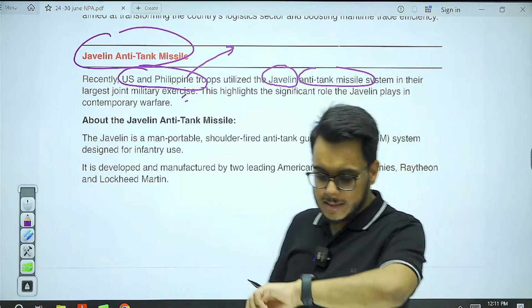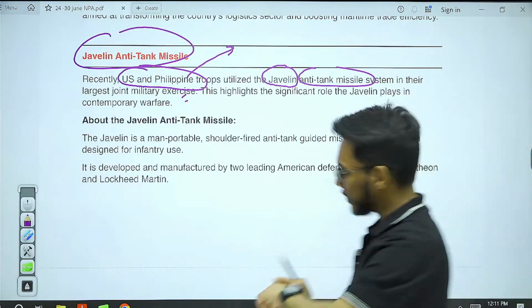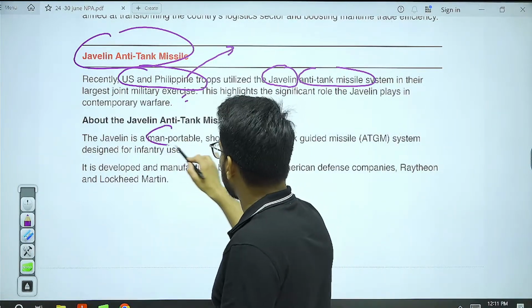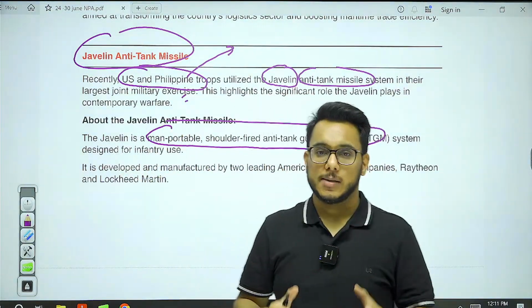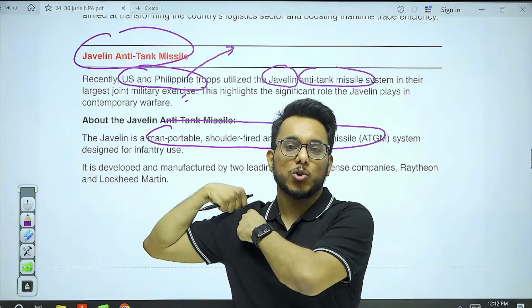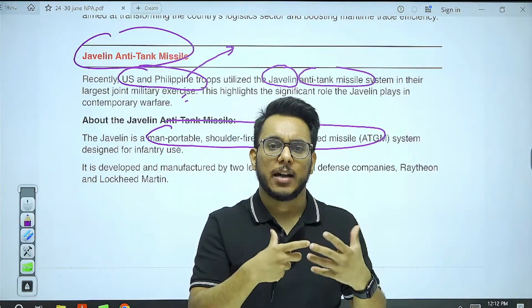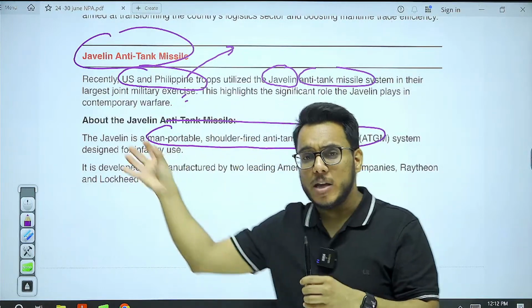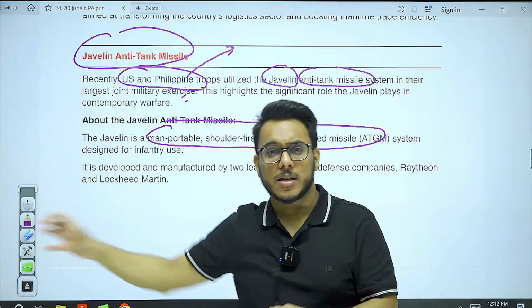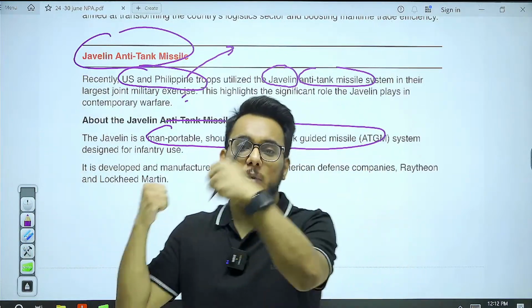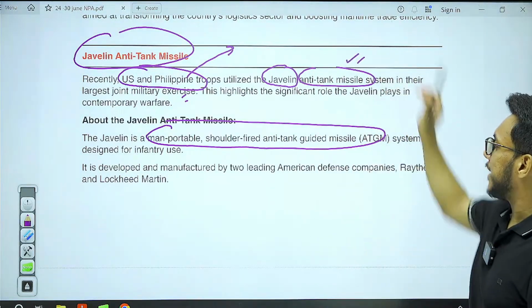Now this particular missile, it is a man-portable, shoulder-fired, anti-tank guided missile. Man-portable. Now see, some missiles can be carried on your shoulder, like we have a gun which is not that much heavy, lightweight. Then there are the missiles which are to be launched by the special type of launchers, which are often either mounted on trucks or they are ground-based. But they are portable. You can carry and you can fire it, and it is an anti-tank missile. Which type of missile? It is an anti-tank missile.